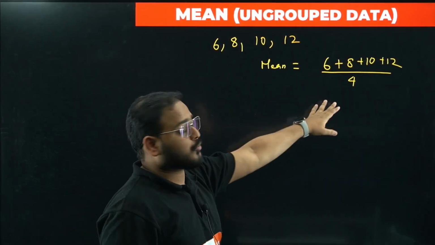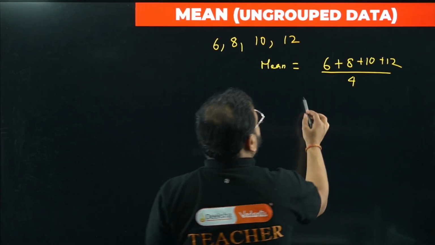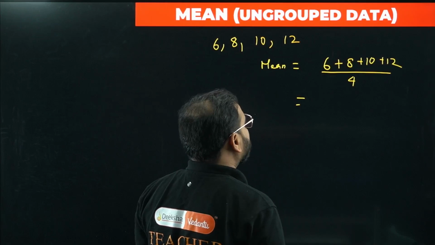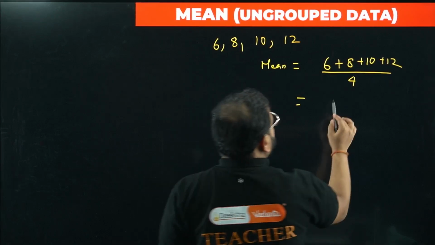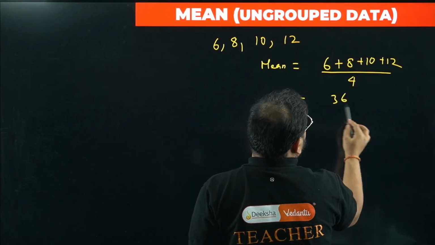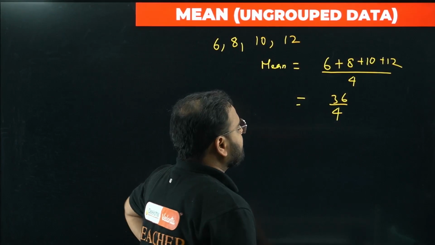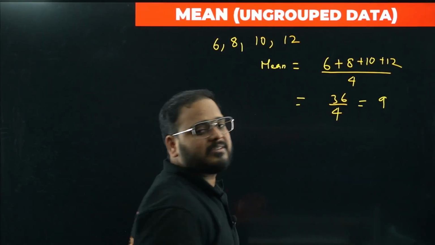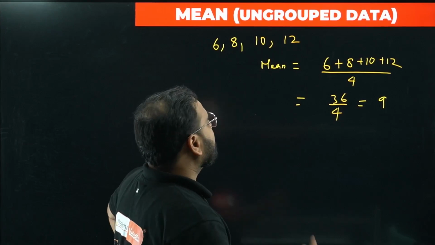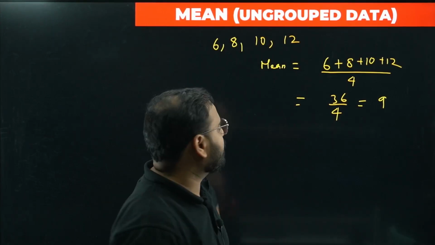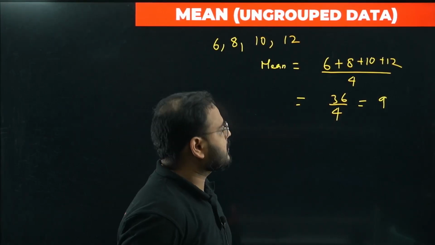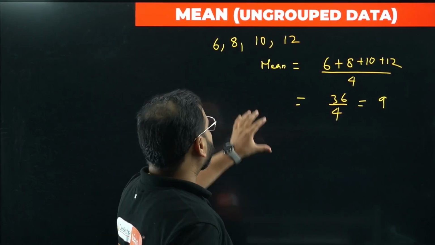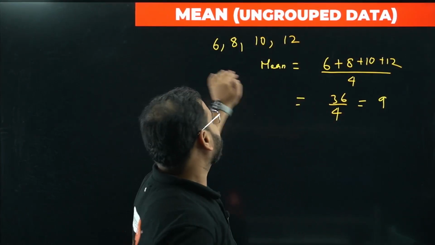We have 1, 2, 3, 4, so the total is 4 such data. We add them: 8 plus 6 is 14, plus 12 is 26, plus 10 is 36, divided by 4. Now this makes the answer 9. Please cross check. So the mean of this given set of 4 numbers is 9. Have a look: 6 plus 8 is 14, plus 12 is 26, plus 10 is 36, by 4 is 9 for sure. This is called average or mean when we have discrete data given like this.